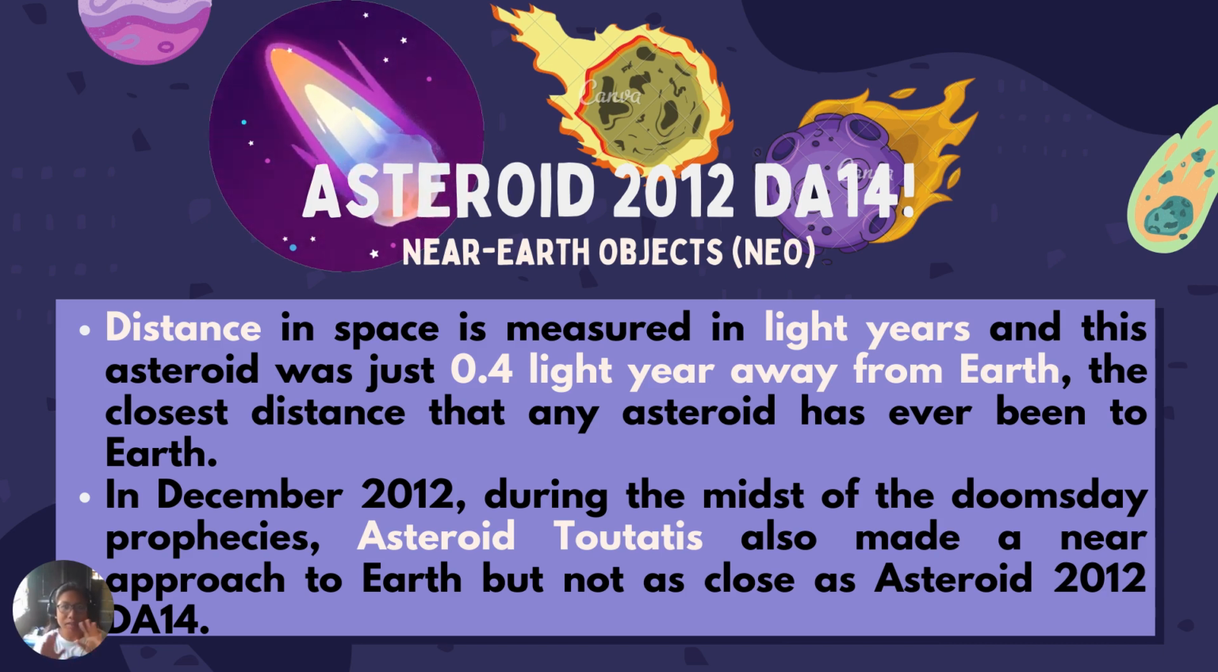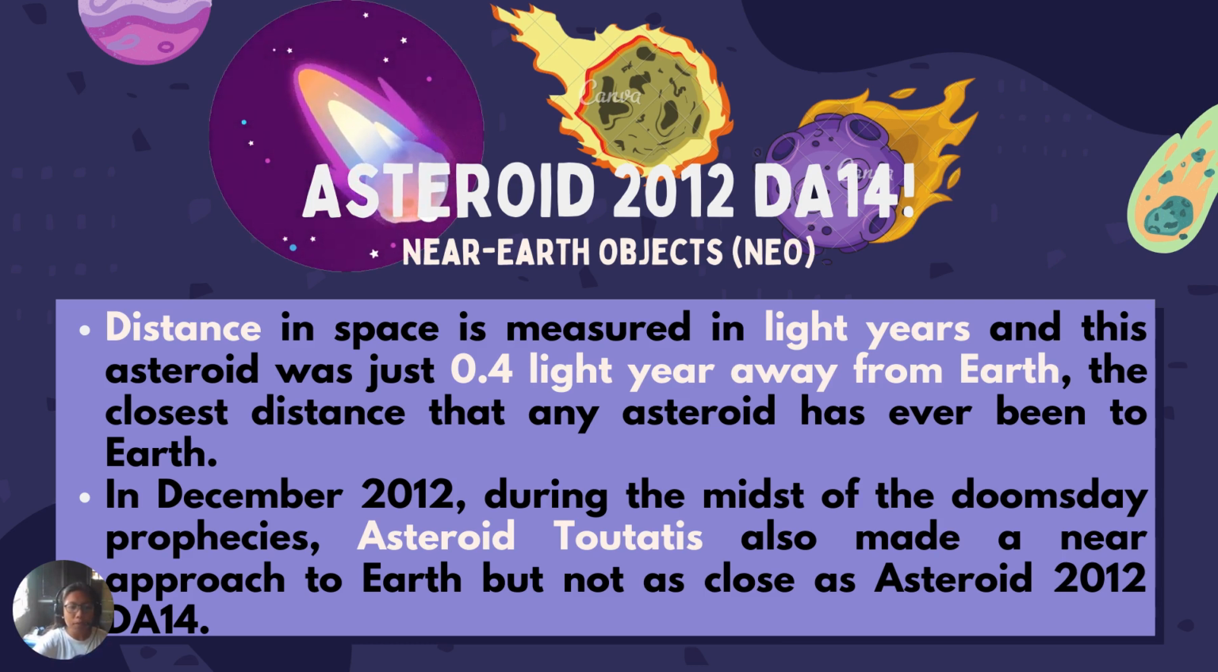So, how do we measure the distance of one planet to another planet or from one star to another star? We can measure the distance of those planetary objects or objects in our outer space in terms of light years. Okay, light years, remember that. And during the arrival of the asteroid 2012 DA14, the distance it covered was just about 0.4 light years away from the Earth. So it means it's very, very near. It is the closest distance that any asteroid has ever been recorded in the history of the Earth.